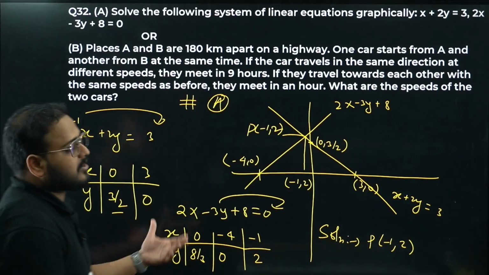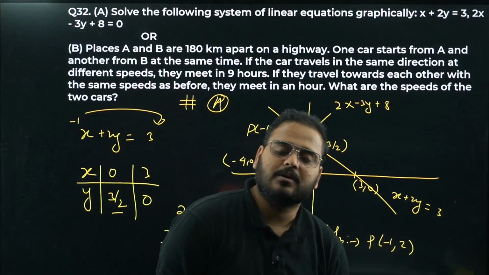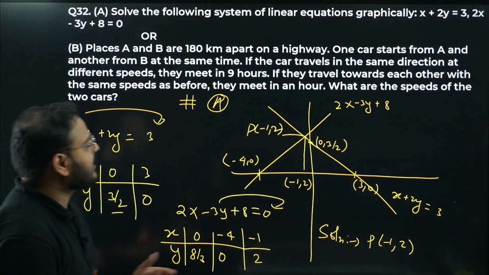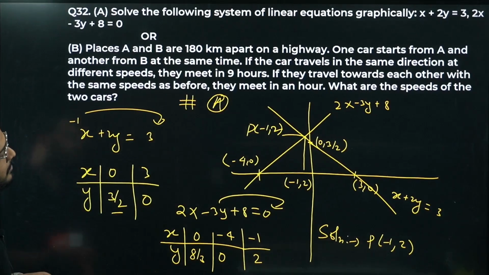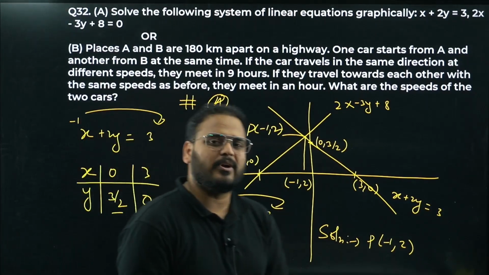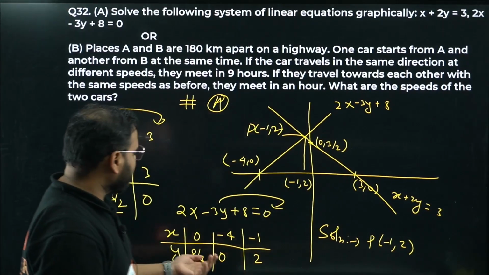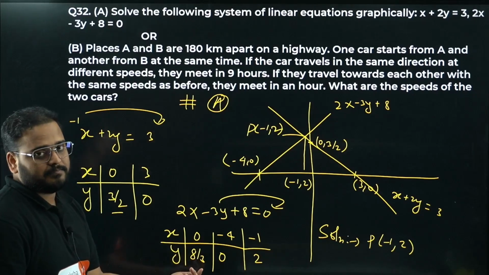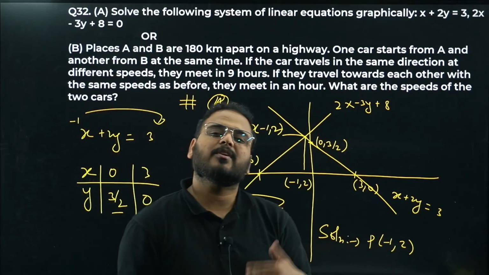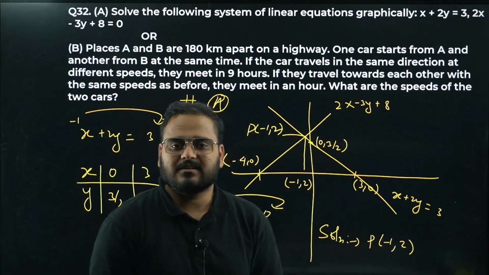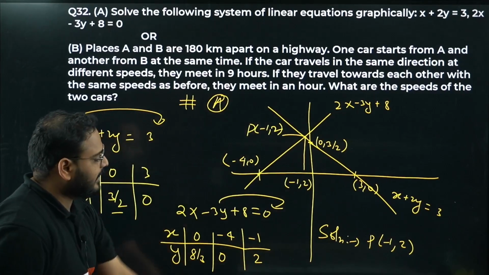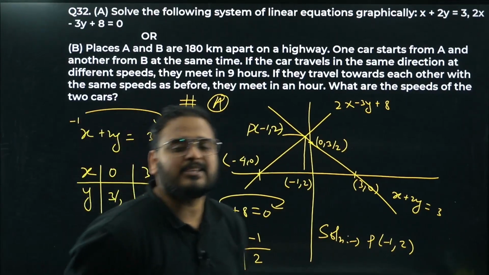You have to plot this on the graph paper, with everything up to scale. Take a proper scale and plot it. I think the scale is good enough. 1 centimeter is 1 unit is good enough. Why have I not taken this value 8 by 3? Because this is a recurring number, you will not be able to plot it that easily. That's why I have taken another point over here as minus 1, 2.